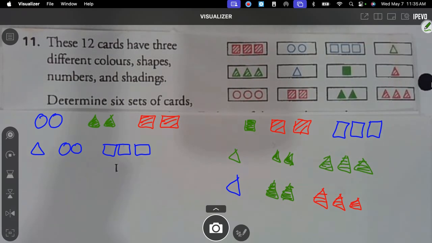Oh, y'all, we've only got 1 left. It has to be something with the circles. Maybe they're trying to trick us. I know, that might be. The 3 striped squares, the 3 striped triangles, and the other 3 striped triangles. You got it, Hannah? The 3 striped triangles, the 2 striped squares, and then no. Everybody keeps doing that.